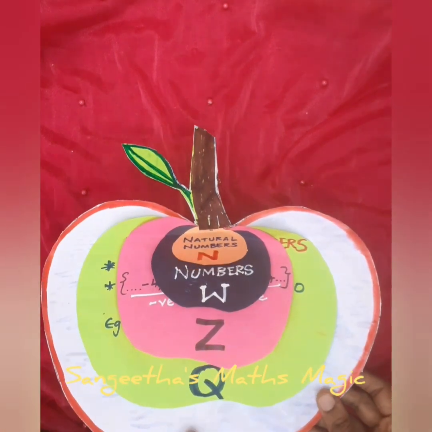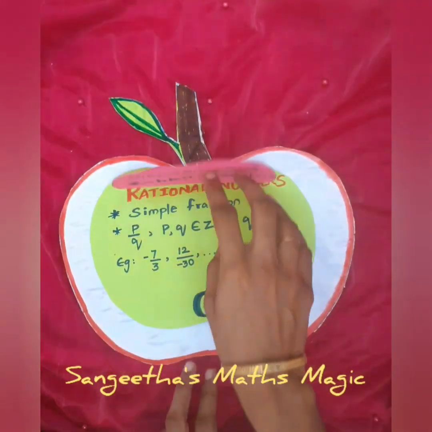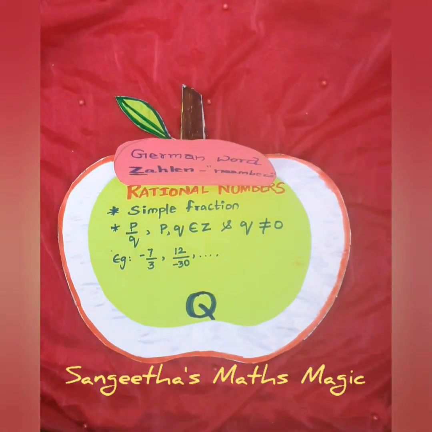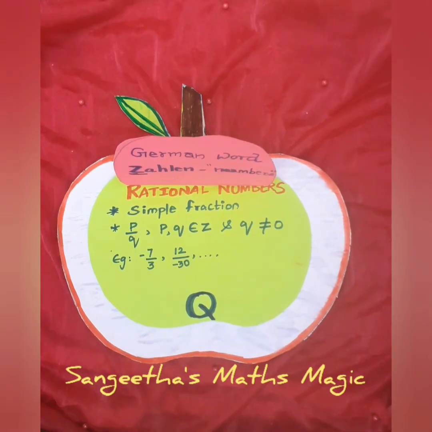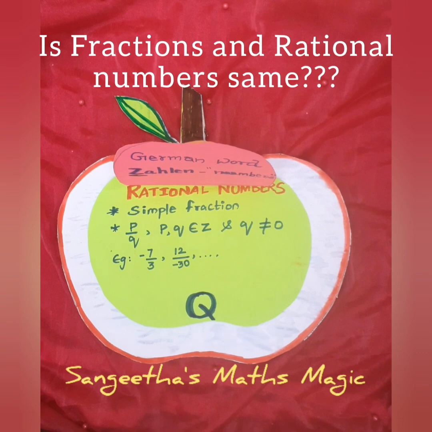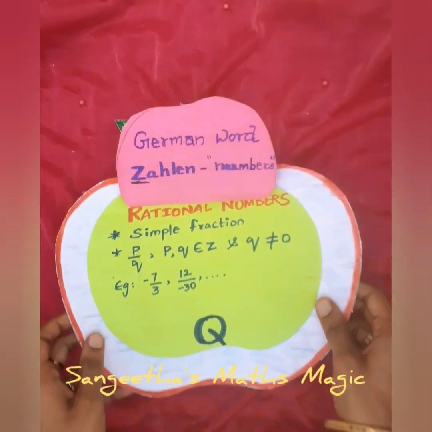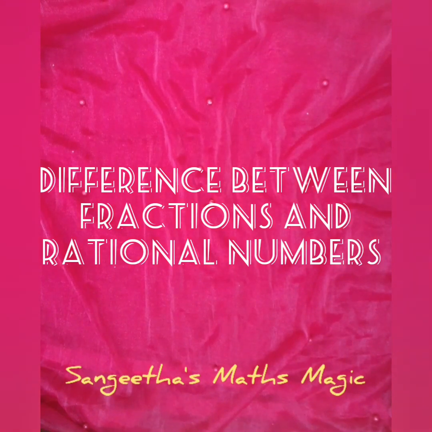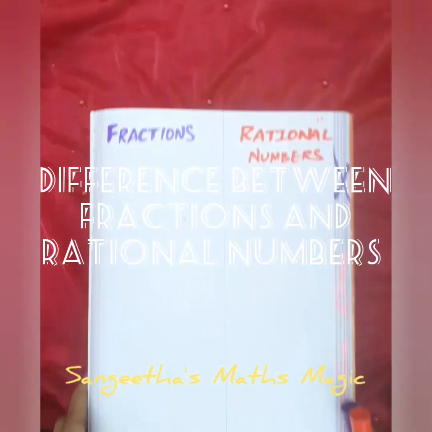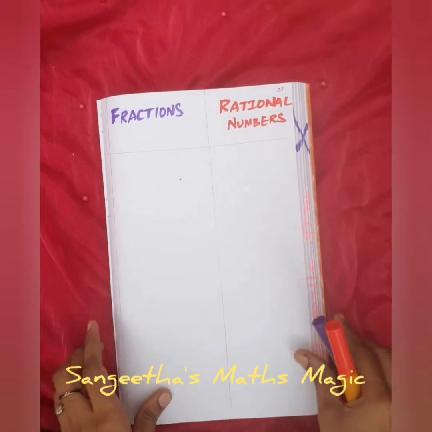So now you all will have a question. It just looks like a fraction, because in grade 7, chapter 2, you would have learned fractions. When it comes to chapter 4, you get rational numbers along with it. So you may be in confusion. You may ask why there are two different names, fractions and rational numbers. So I'll give you a clear-cut difference between rational numbers and fractions.